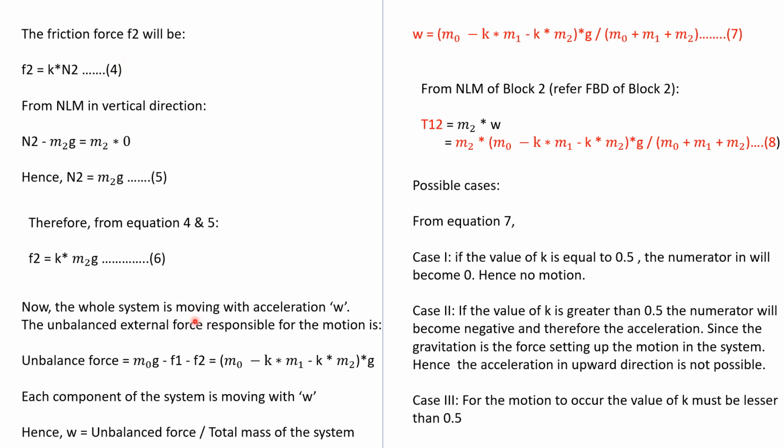So here we have reached all the things you can go through, what I've written here for your understanding. Since the whole system is moving with acceleration W, the unbalanced external force responsible for the motion is the gravitational pull on M0, that is M0G. The other forces are F1, which is resisting the motion, and F2. So the external force minus F1 minus F2 is the unbalanced force working on the motion of the block and thread assembly.